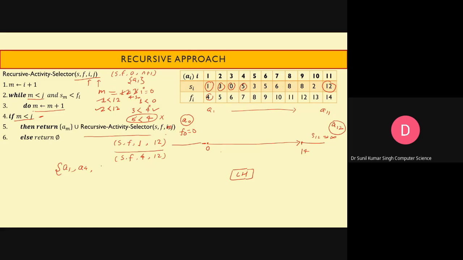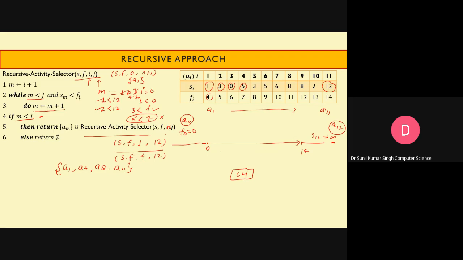The next activity will be A8, and then after that A11 will be scheduled. And the termination criteria: after scheduling A11, we have to check with A12, and the A12 finishing time is already given.